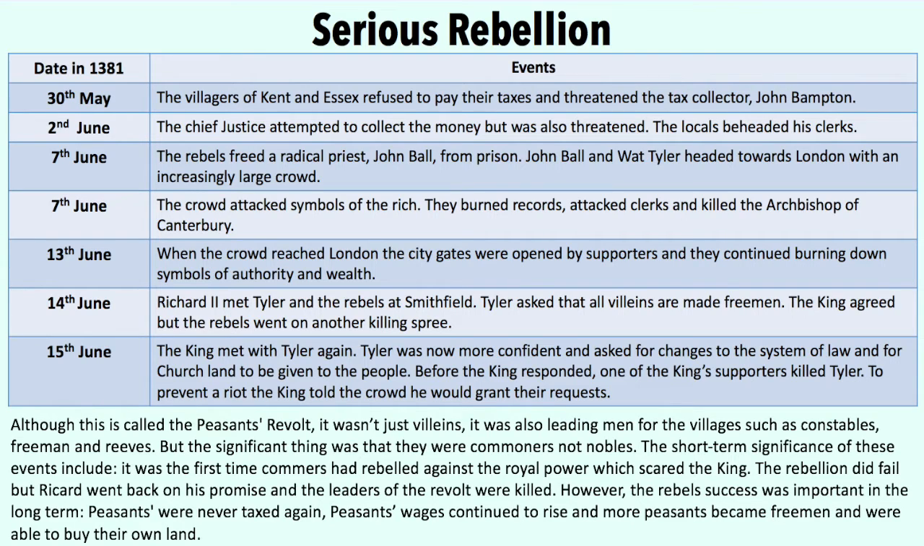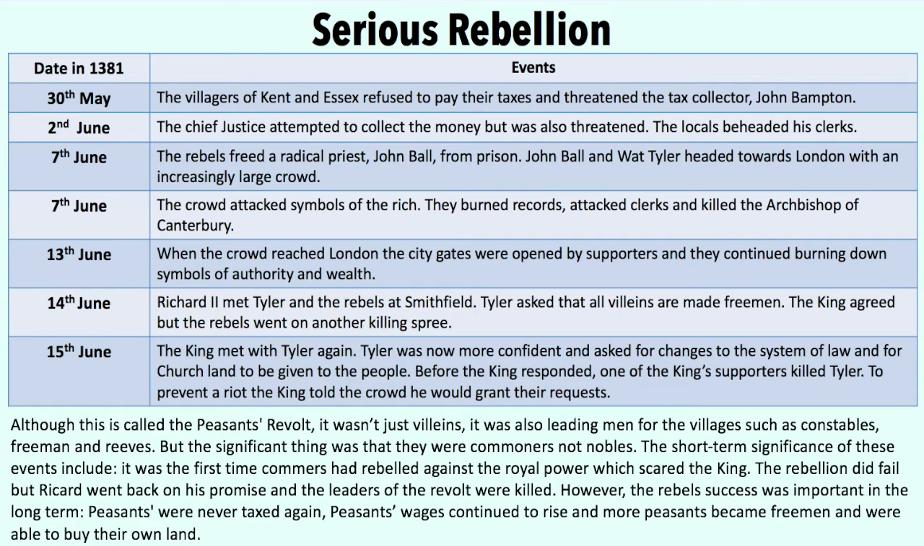On the 13th of June, when the crowd reached London, the city gates were opened by supporters, and they continued burning down symbols of authority and wealth. Richard II met Tyler when he saw the rebels at Smithfield on the 14th of June. Tyler asked that the villains were made freemen. The king agreed, but the rebels went on a killing spree.